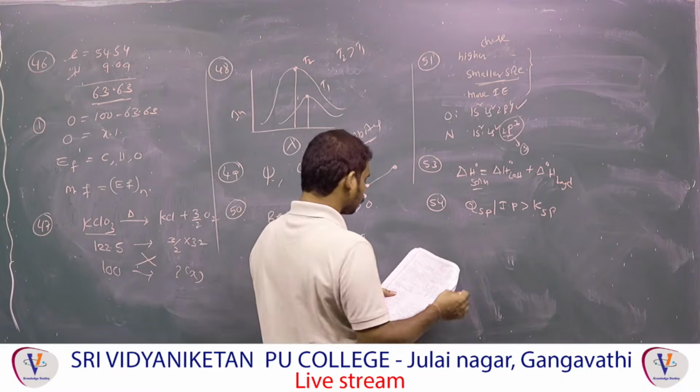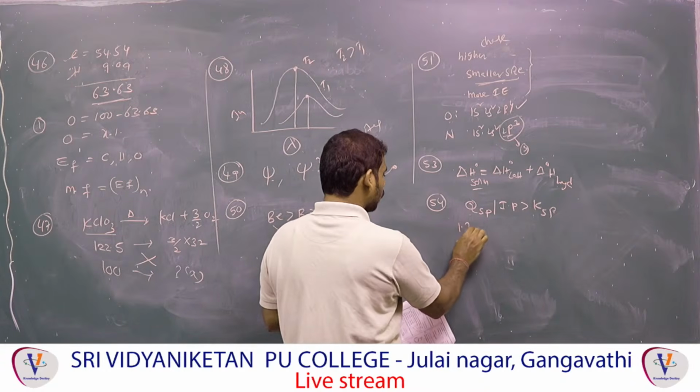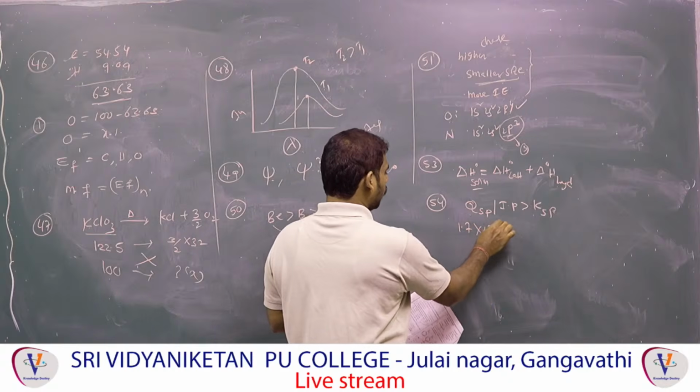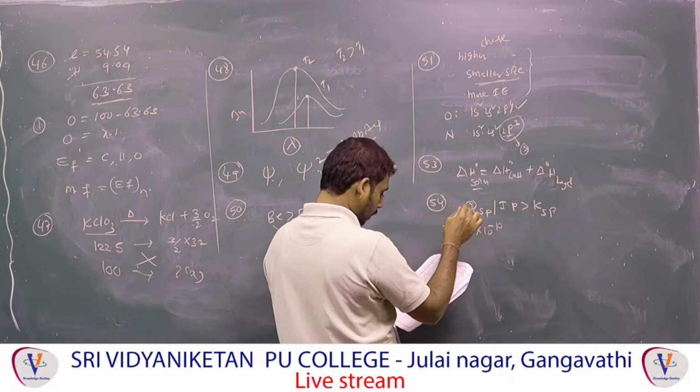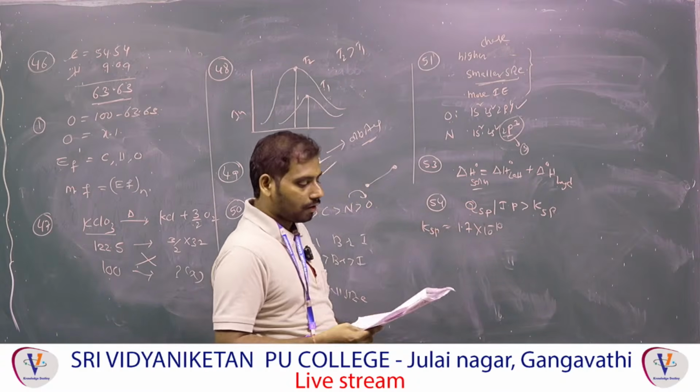So, first one, CaF2, KSP already given, how much? One option I will tell you, remaining options you have to choose. 1.7 into 10 power minus 10, that is called KSP. Listen carefully to what they said.